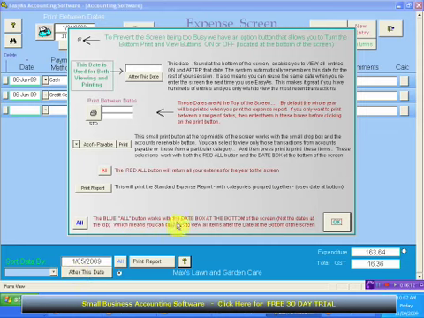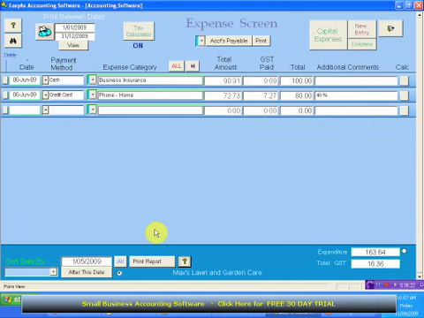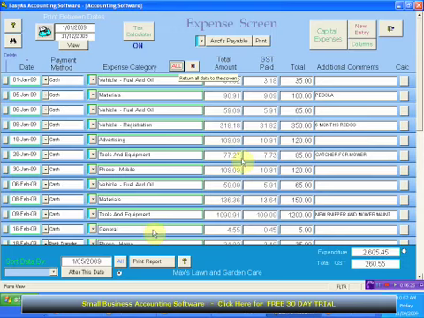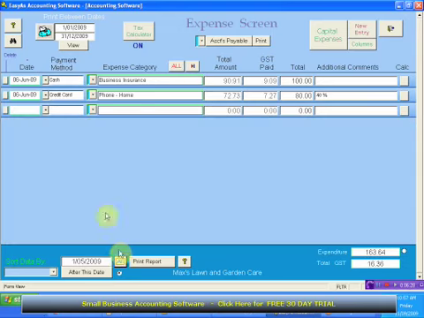Here we go. The blue icon button works with the date box at the bottom of the screen, not the dates at the top, which means you can click and view all items after that date. Yeah, whatever. I wonder if that's because if I click all, it brings everything up here, but then if I click this all, there we go. So that's what that's for. So if that's open, it's the same as clicking this anyway. I don't even know why it exists. Okay, so it's the same as clicking this, is the same as clicking this.